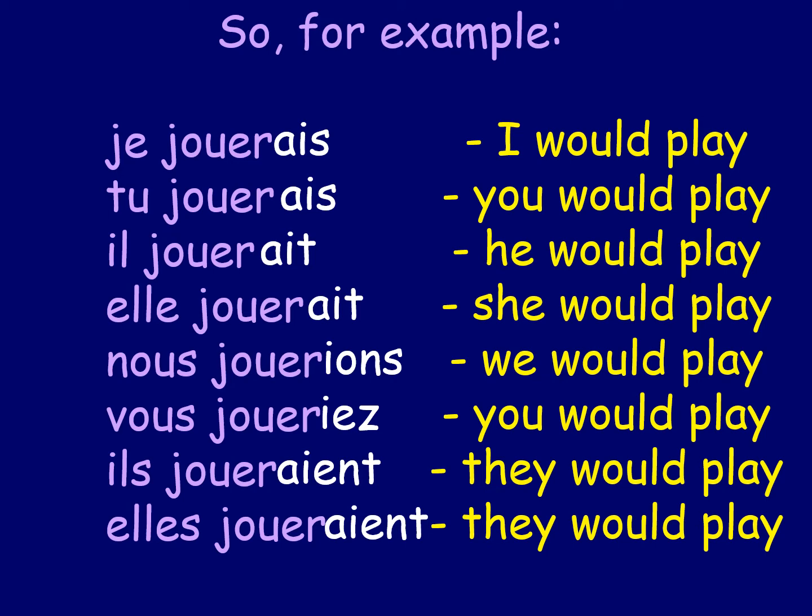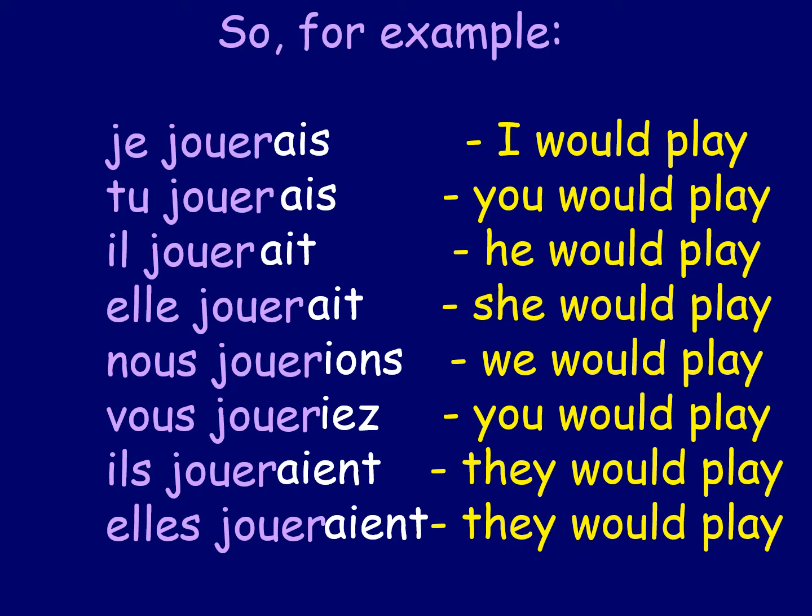Now you can look at that in one or two ways. You can either think, oh, that's so confusing, why are they the same, it's really difficult. Or you can learn it in a positive way and say, actually, that makes it easier because I don't have to learn endings, I'll just need to learn these endings once, and that means I've got them for the conditional tense and the imperfect tense. So these are the endings for the imperfect tense and the conditional tense.